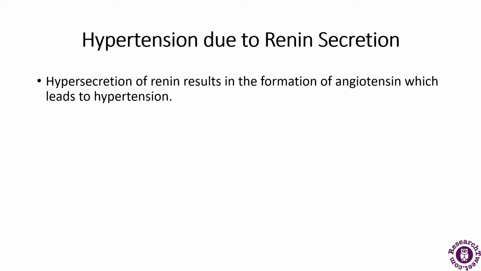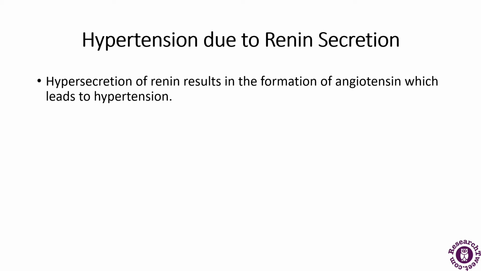The next is hypertension due to renin secretion. Hypertension is basically high blood pressure, which is a serious health problem. It is abnormally high blood pressure combined with high physiological stress, which is known as hypertension.